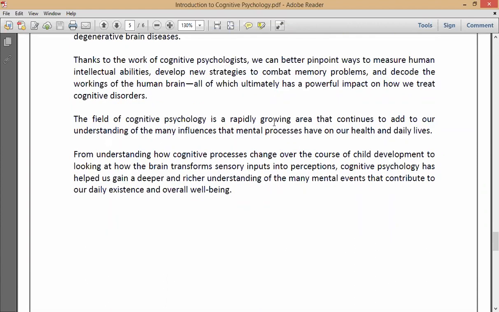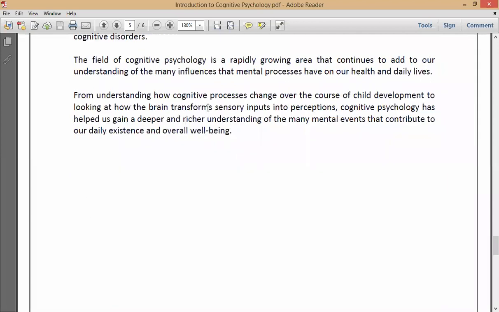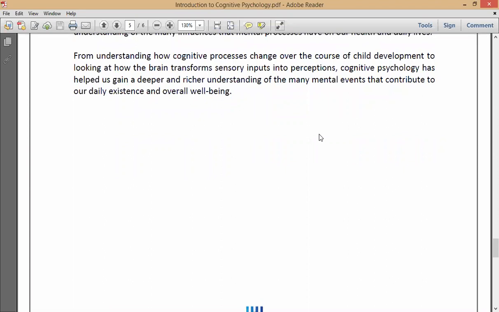The field of cognitive psychology is a rapidly growing area that continues to add to our understanding of the many influences that mental processes have on our health and daily lives. From understanding how cognitive processes change over the course of a child's development to looking at how the brain transforms sensory inputs into perceptions, cognitive psychology has helped us gain a deeper and richer understanding of the many mental events that contribute to our daily existence and overall well-being. So that is all that we are going to discuss for the day. In a nutshell, cognitive psychology is an important